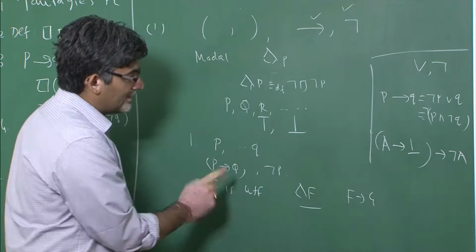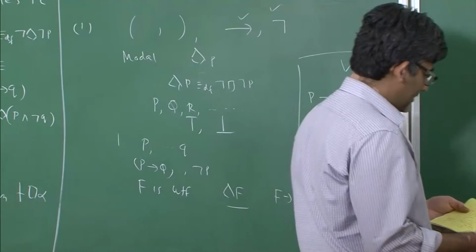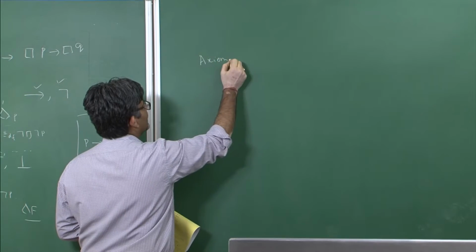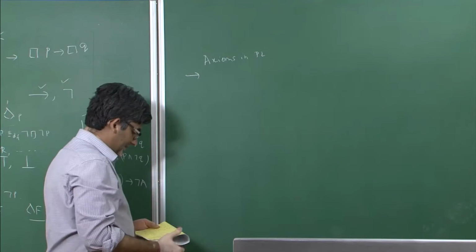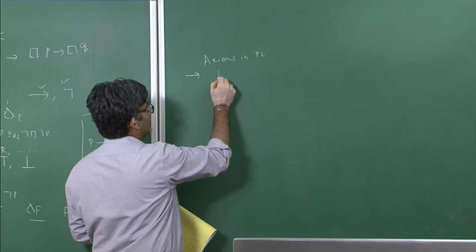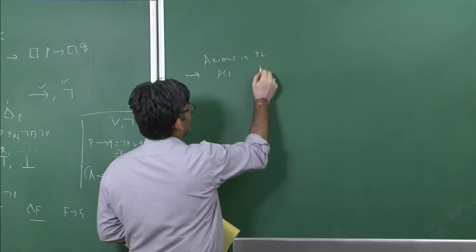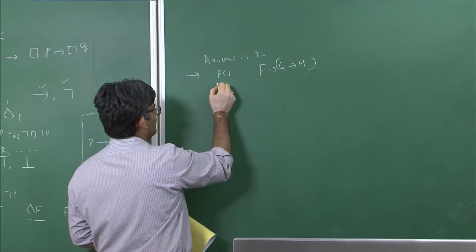So in addition to that, we need to have some kind of axioms, and these are all axioms in propositional logic. Now we take three particular axioms into consideration. PC1 is like this: F implies (G implies F).